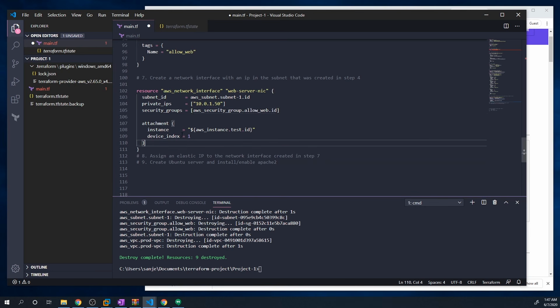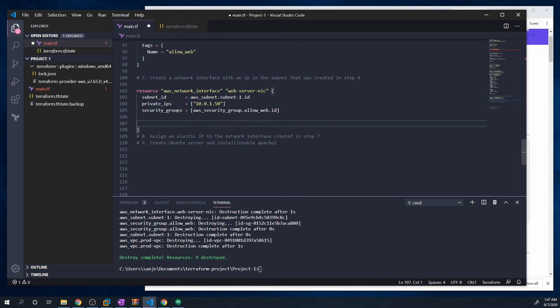And we can actually attach it to a device now, but we're going to skip that, and we can specify what NIC we want to use when we actually go to the provisioning section for an EC2 instance. So we're going to delete that part, and we don't need that for now. And so this created the private IP address for the host, but we also want to assign it a public IP address so that anybody on the internet can access it.